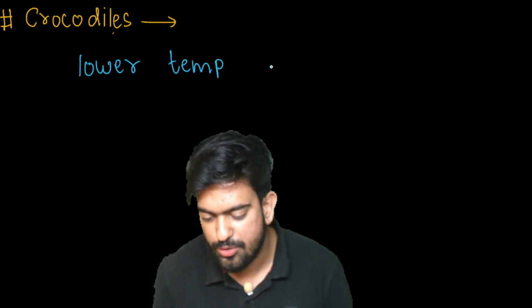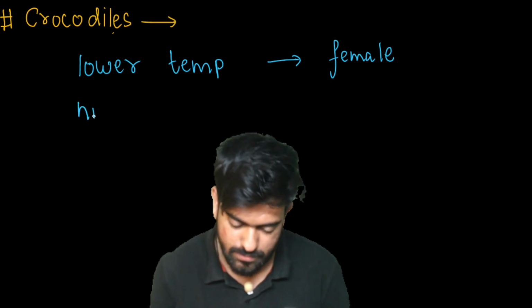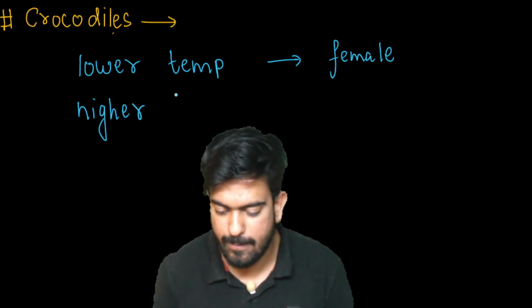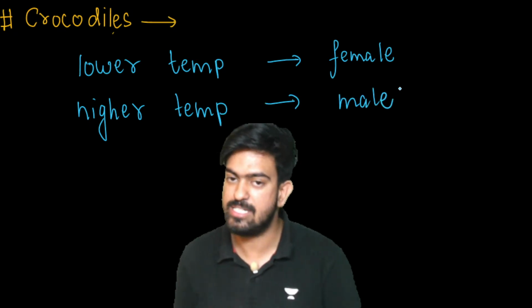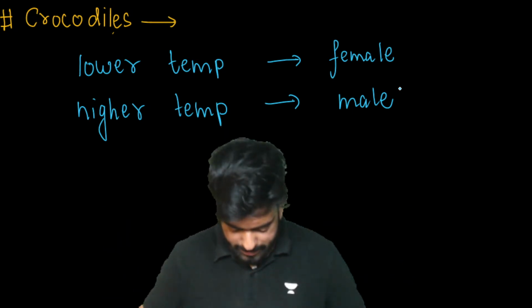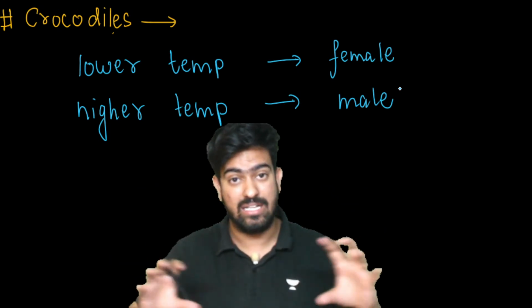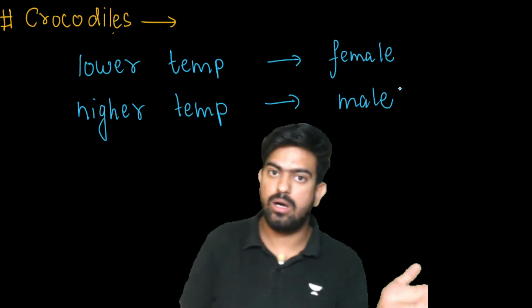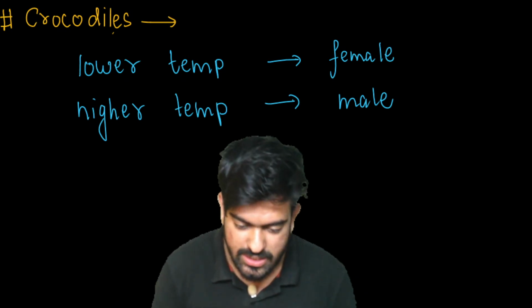See, in lower temperature, female; higher temperature, male. Let's suppose the egg is being laid and the environment temperature is low, then we will have female, and if the surrounding temperature is high, then the sex will be male. Clear to everyone?